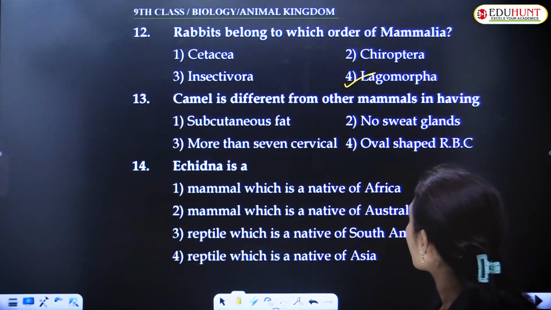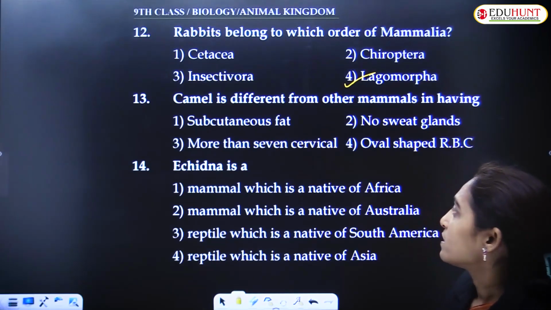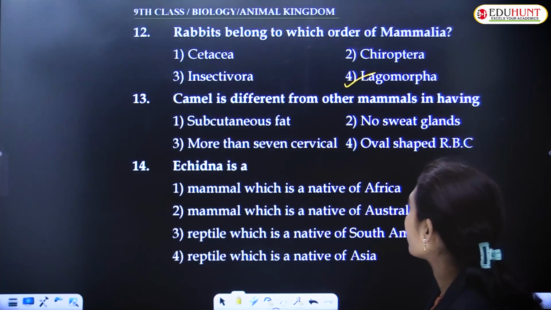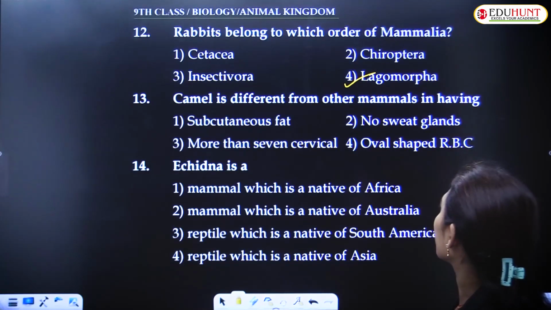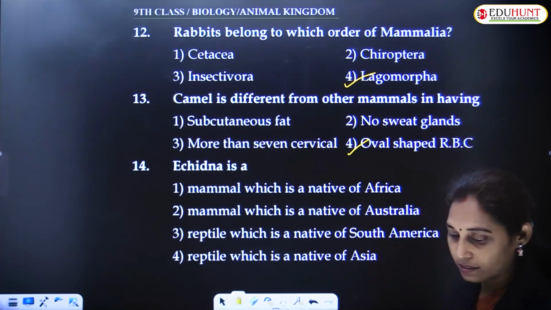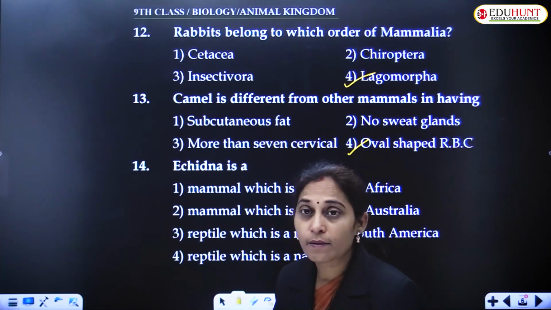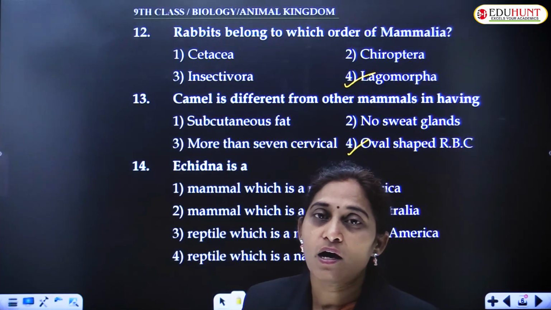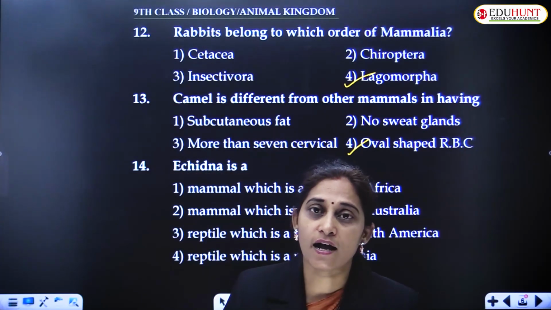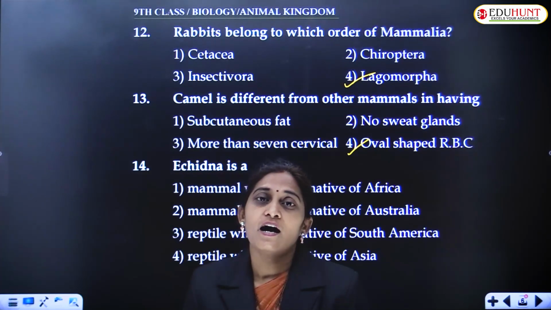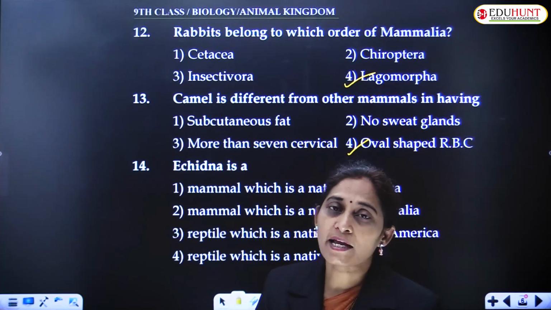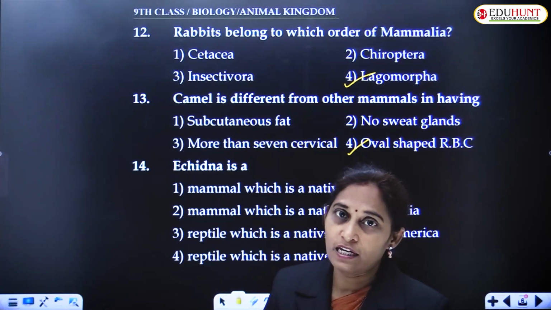Camel is different from other mammals in having subcutaneous fat, more than 7 cervical vertebrae, no sweat glands, oval-shaped RBC. Yes, oval-shaped RBC. While discussing the circulatory system in module 1, we discussed that mature RBCs usually lack a nucleus.